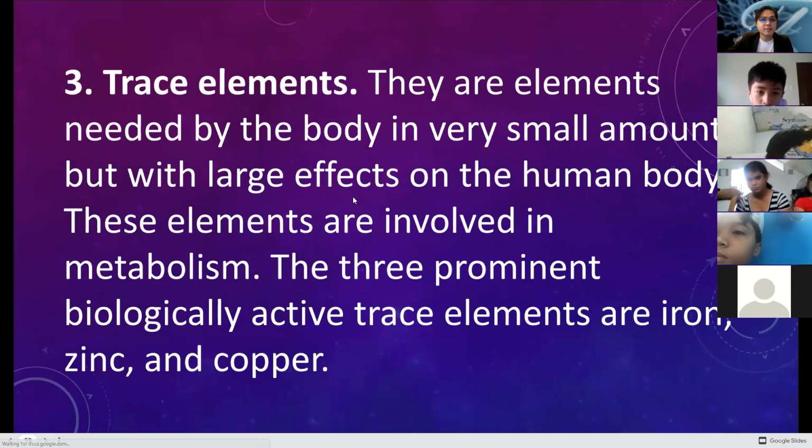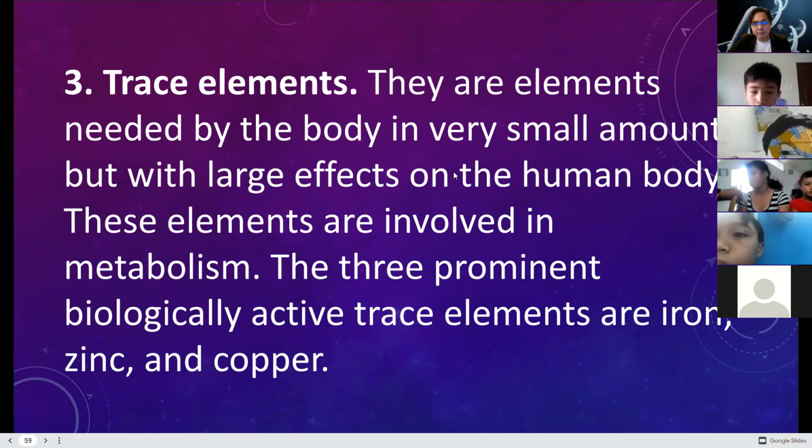The third one is trace elements. These are elements needed by the body in very small amounts, but with a large effect on the human body. These elements are involved in metabolism. There are three prominent biologically active trace elements: iron, zinc, and copper. We really need iron, but not overeat iron. We really need iron, we really need zinc, and we really need copper.